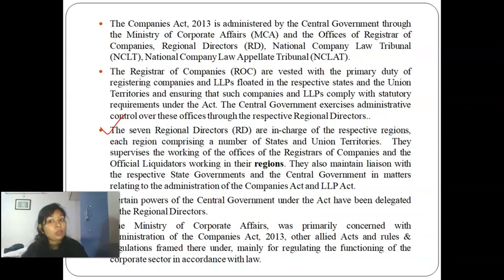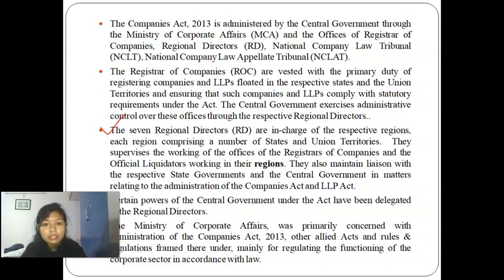Whatever form filing that we do on the MCA website, as I had told you, will go first of all to the ROC offices. ROC offices examine them and approve them if there is no error. If there is any confusion, then these things will go forward to the RD, and then the RD comes into the picture. Otherwise, most of the things will be handled by the ROC only.